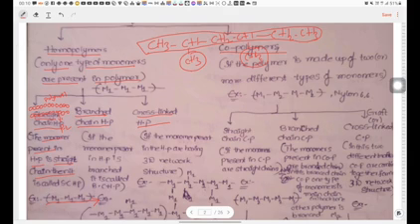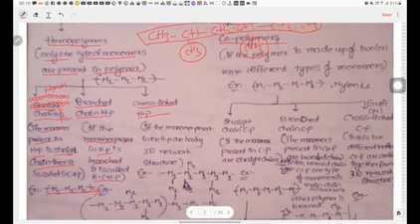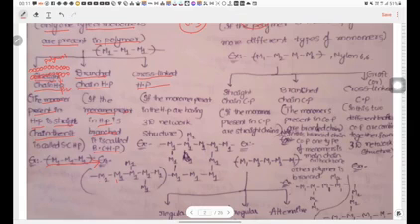Sometimes they may be lengthier, having more length. In the branched chain homopolymer, the monomer present in the homopolymer is branched. It is called branched chain homopolymer. Example, see this at the bottom of the page. So here this is the branched homopolymer.